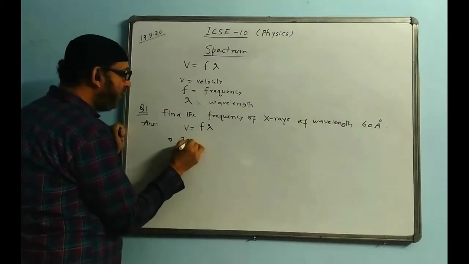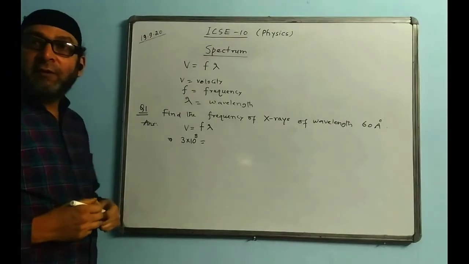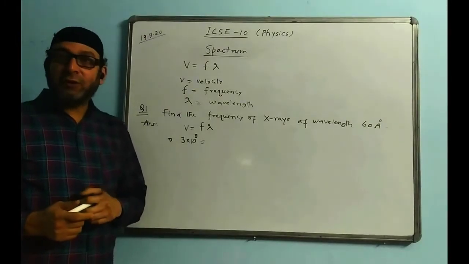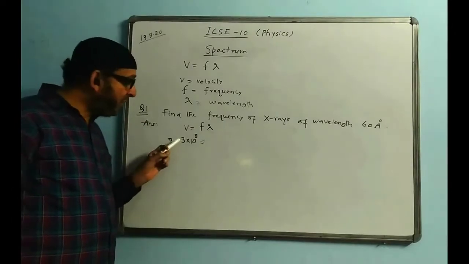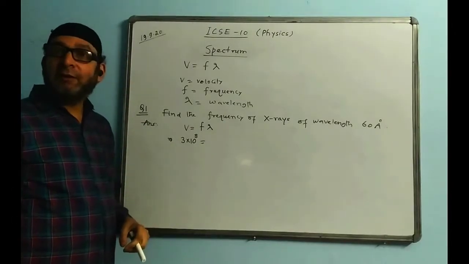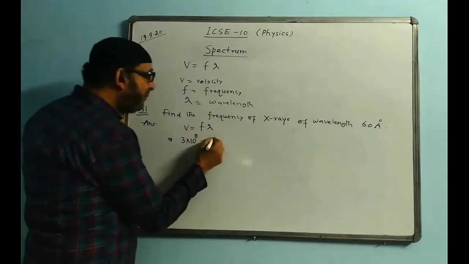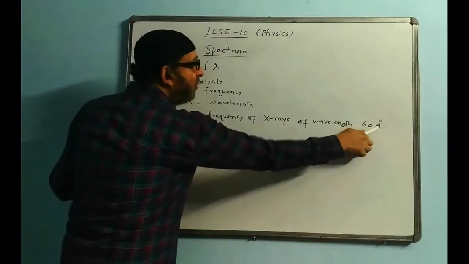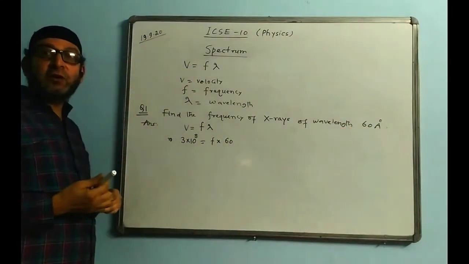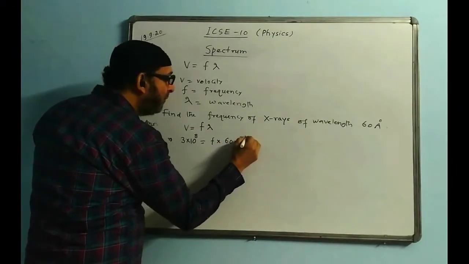Velocity value is 3 into 10 to the power of 8. Though the value of the speed of light will be given in the question, even if it is not given, we will be using this value only because all electromagnetic waves have equal speeds. Frequency we have to find, unknown. Lambda value is 60 angstroms, and we must put the value of angstrom. So what is the value of angstrom? I gave the value yesterday, 10 to the power of minus 10.